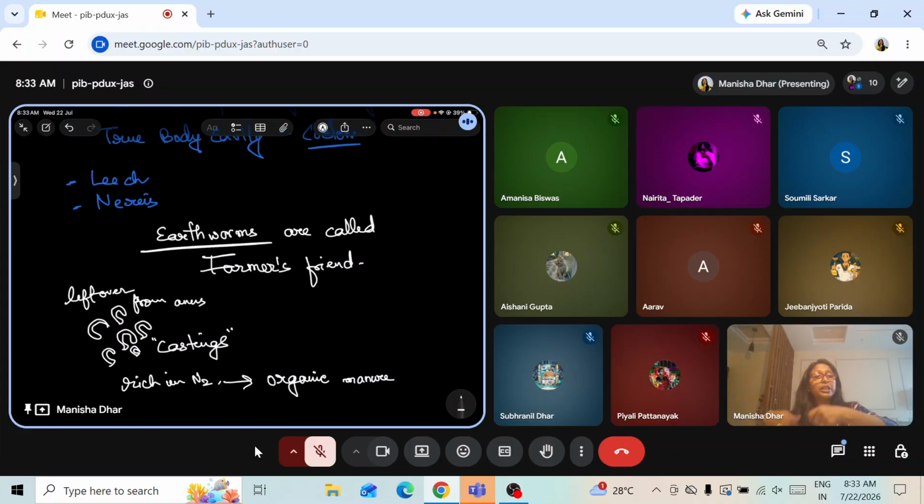After that, if you just dig that soil, you will find that the color of the soil changes to a dark brown kind of color, and the soil is loose. So what has the earthworm been doing all these 3 months? Generally, it's kept for 3 to 4 months, where the earthworm can actually work on it. Earthworm eats the soil. It releases the same soil, the nitrogen content increases, and the whole lot of the soil inside that pit turns out to be organic manure, and it is sold in the market at quite high prices also,